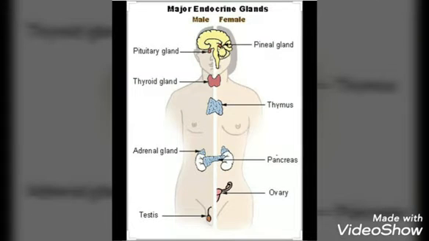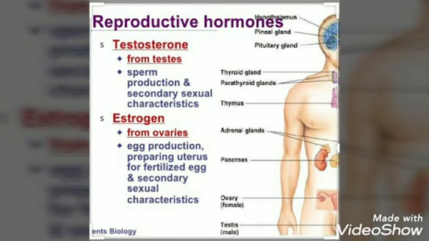Now we have to study about the different endocrine glands, the hormones that they secrete, and their function in our body. Let us first study about the different endocrine glands present in a male body and a female body. In a male, there are testes. These are the endocrine glands as they secrete a hormone into the blood.